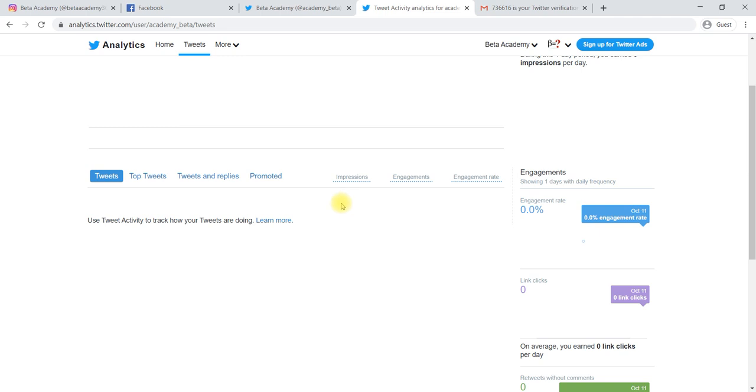This will help you see how your content is reaching people, how many people you are reaching, and how many of them are showing an interest. That is nothing but engagement. The engagement rate gives the percentage of interest by your followers or the general public in your content. So this engagement rate should be higher and higher.